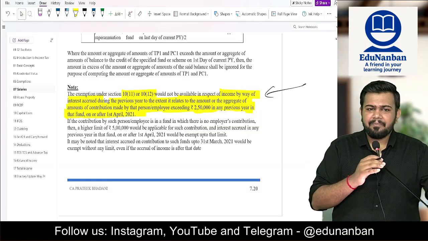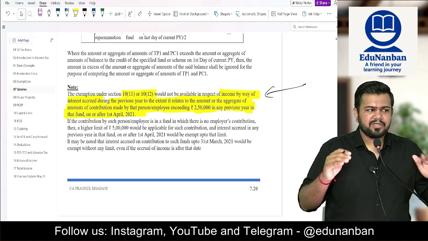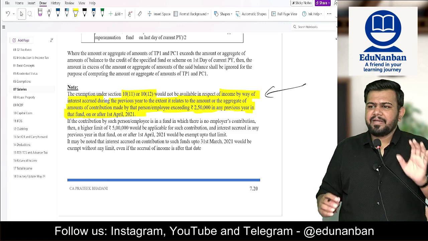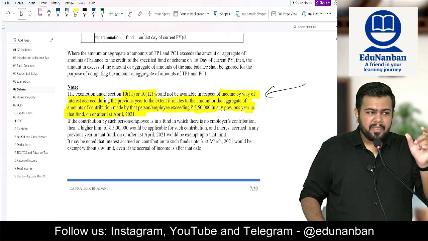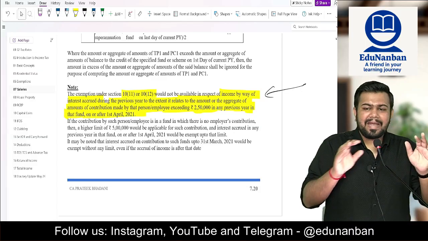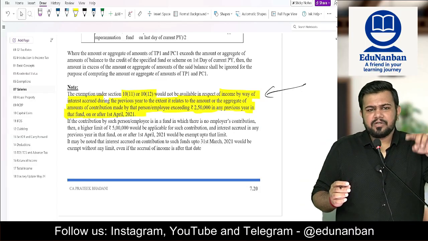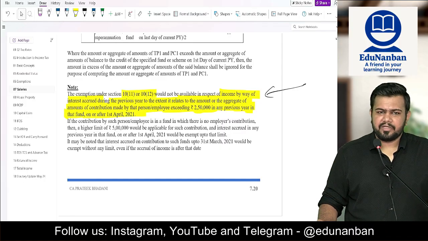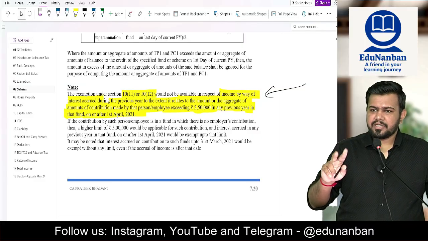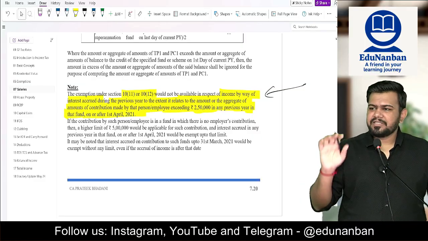Listen here, employee contribution, I told it can never be taxed, because it is application of income. But interest on this employee contribution will be taxable. What is the limit? If the employee is only contributing, employer is not contributing, then the limit is 5 lakhs. But if employer is also contributing, then the limit is 2,50,000. If employer-employee both are contributing, the limit is 2,50,000. If employer is not contributing, only employee is contributing, then the limit is 5 lakhs.